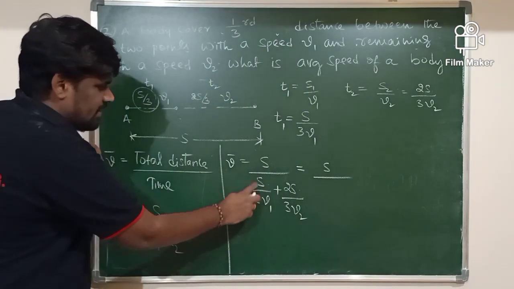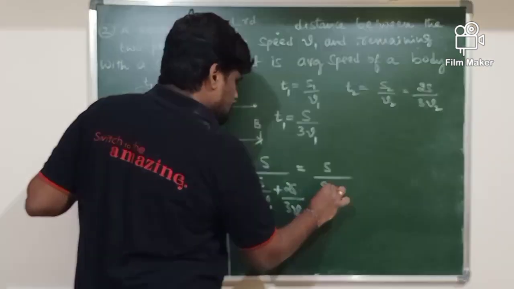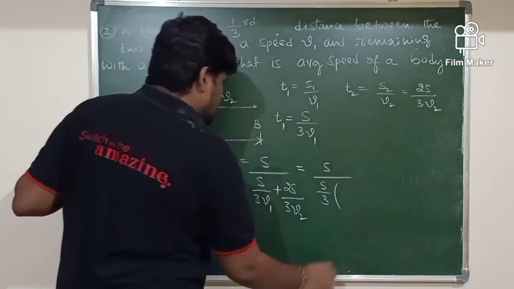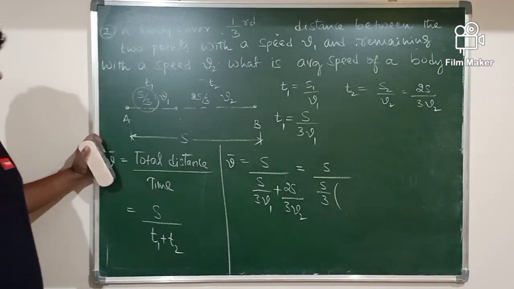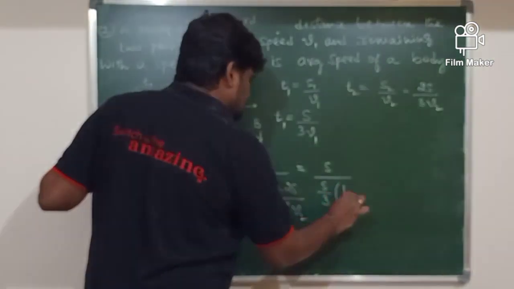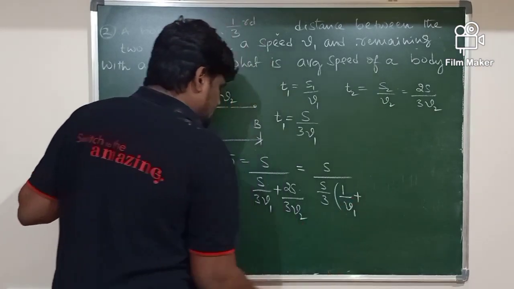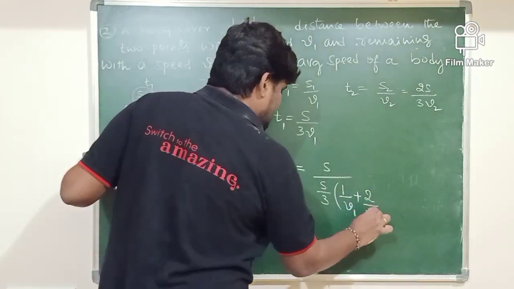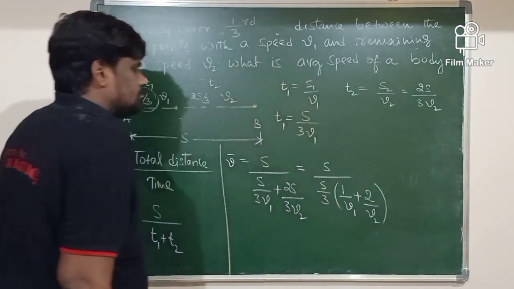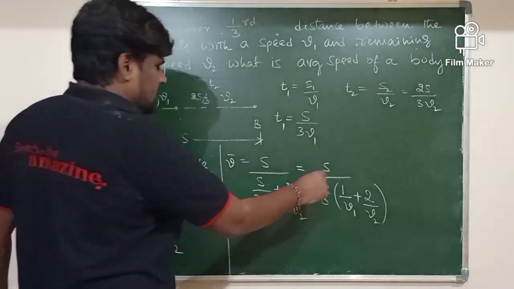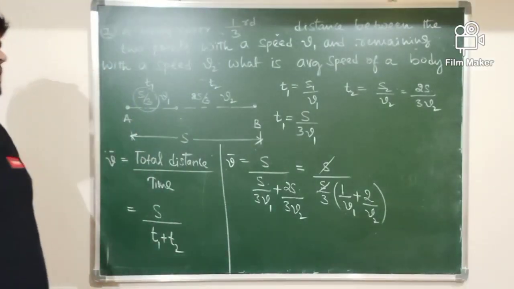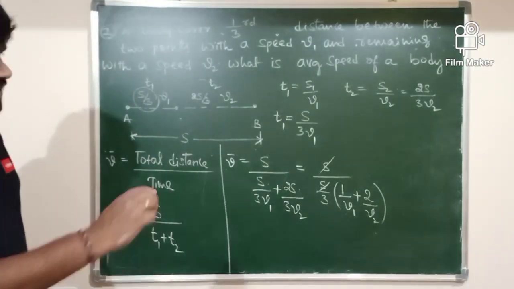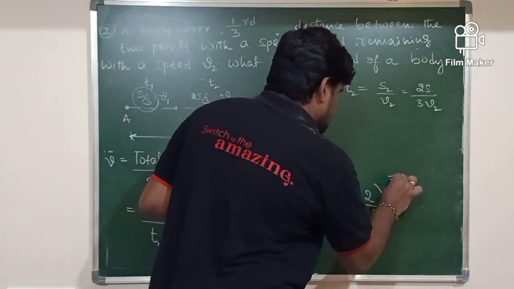Here I can take S by 3 common. If you take S by 3 common, we are left with 1 by V1 plus 2 by V2. Next, S and S get cancelled. Definitely the 3 will go to the numerator.